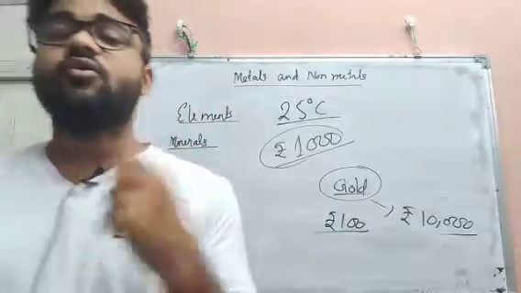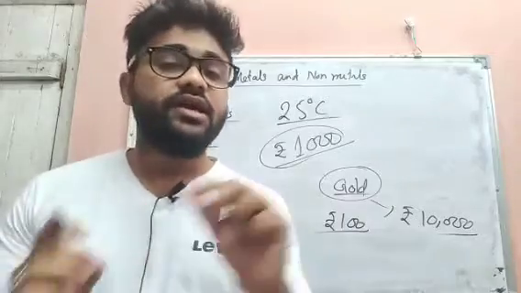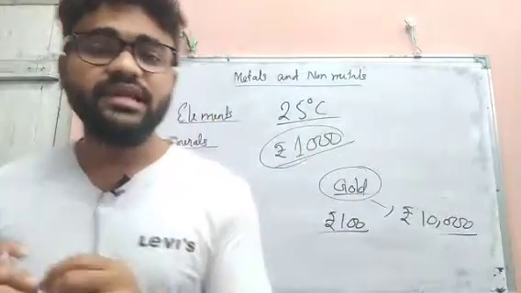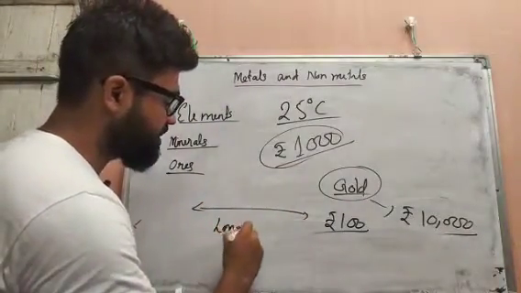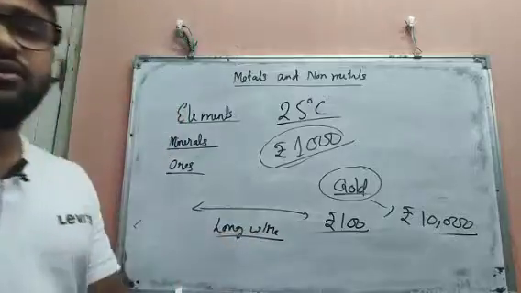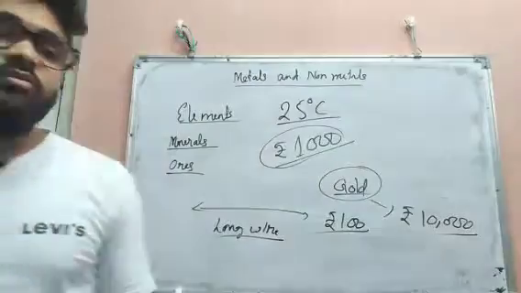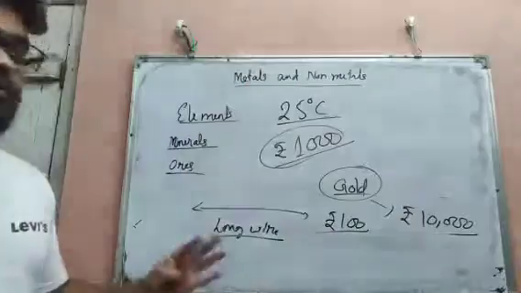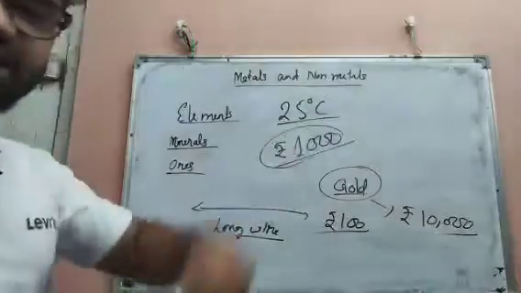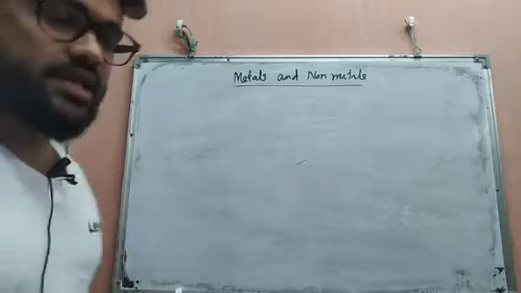Next we have ductility. We wear chains, necklaces, whatever ornaments we wear, and they are also made from metal. That means metal can be converted into a long wire, and this property is known as ductility. Then moreover, metals have high density, because the density of metal is very high. These are all physical properties. Now we are going to learn about the chemical properties of metals. So be very careful when you learn about these chemical properties.